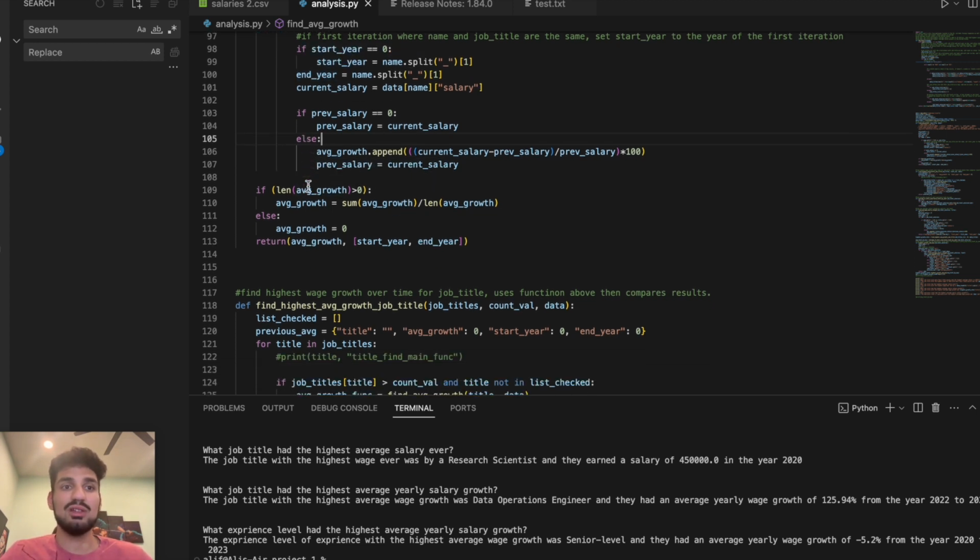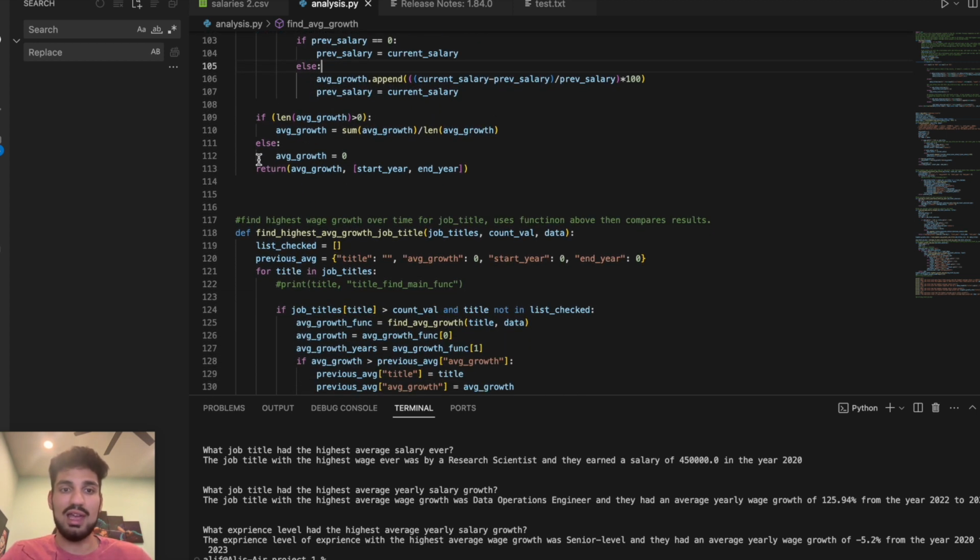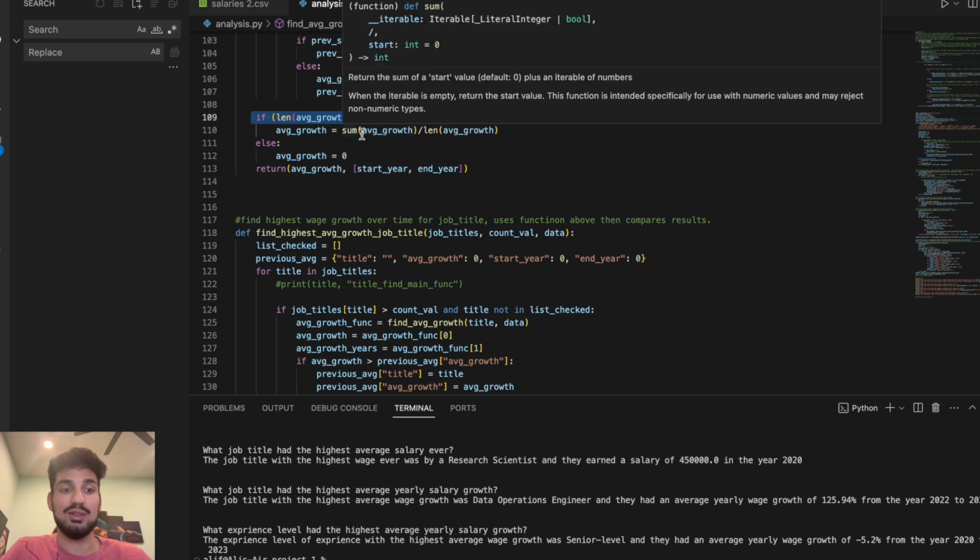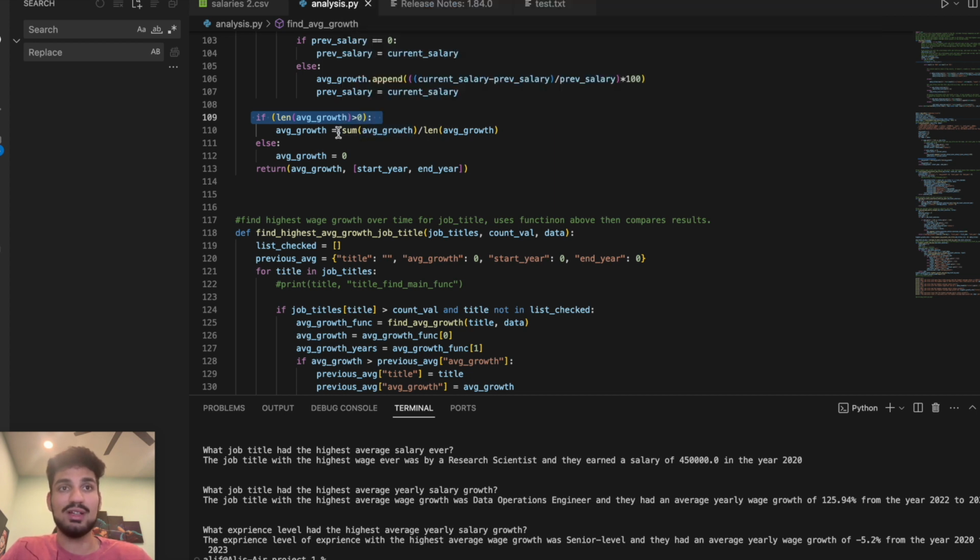And then after the loop is finished, if the length of average growth is more than 0, the function calculates the mean of the values in average growth and returns that along with the start and end years. If the length is 0, then the function simply returns an average growth of 0. This would only be the case when there is one data point available for a job title.